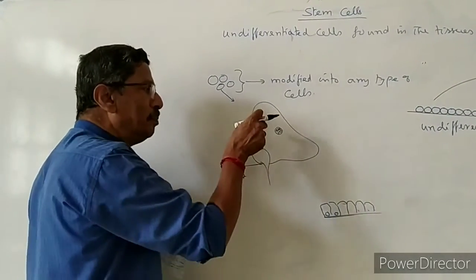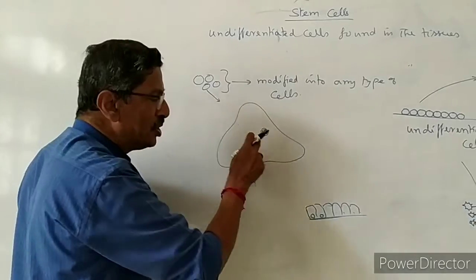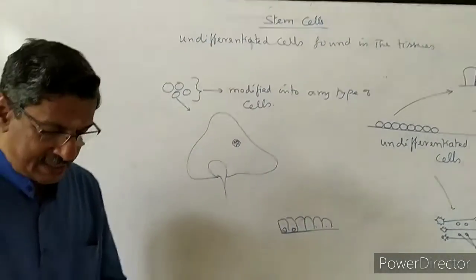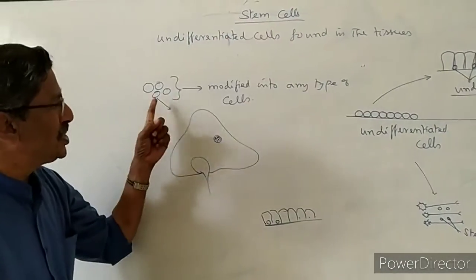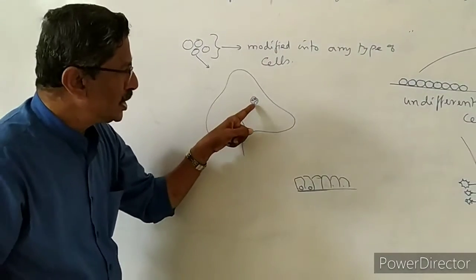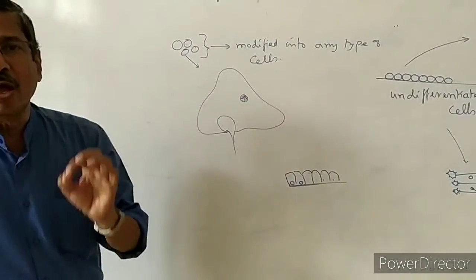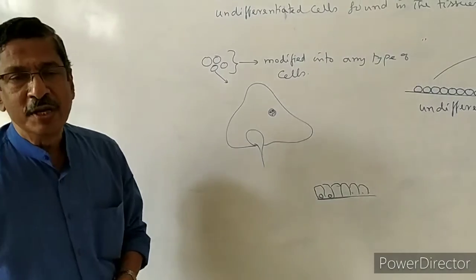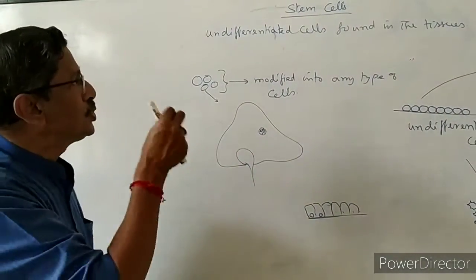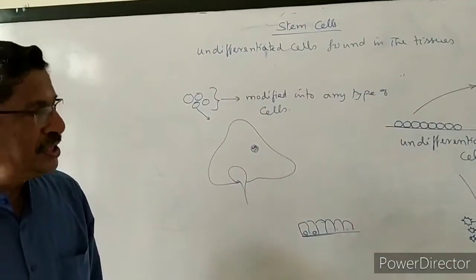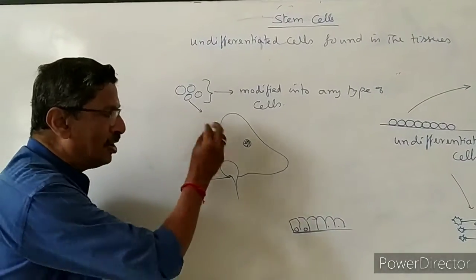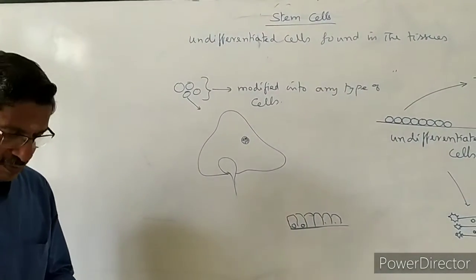So either repairing the organ which is already damaged or bringing new tissue, that is the importance of stem cells. The stem cells can be changed into new tissue. They can be modified into a small portion of the organ by artificial inducement. We have to apply some technology so that the stem cells can be changed into any other type of organ, any other part of an organ. So that is the importance of stem cells.